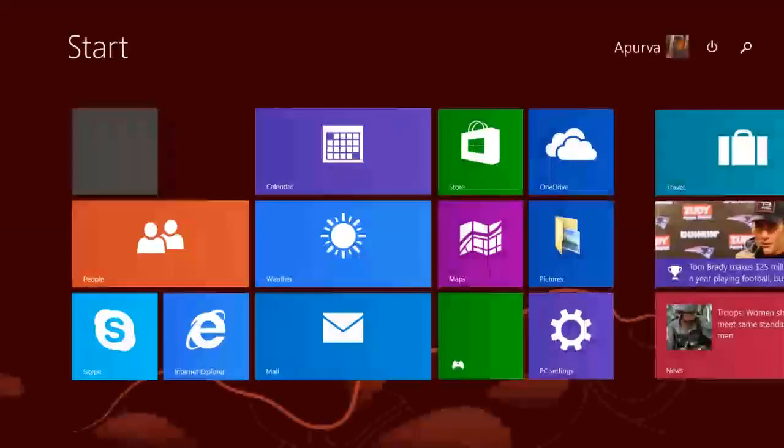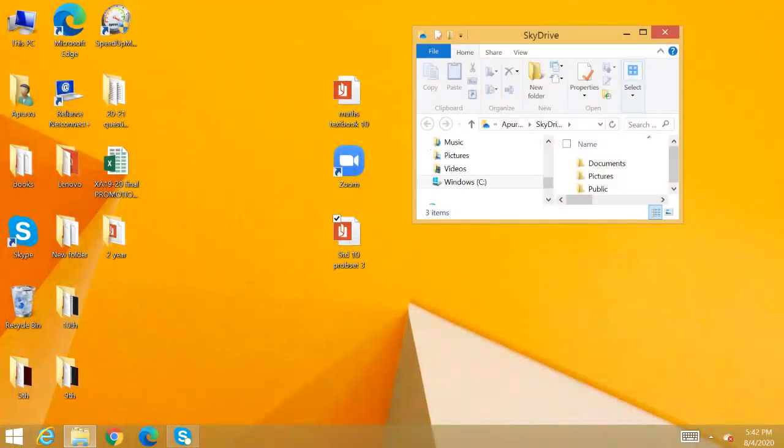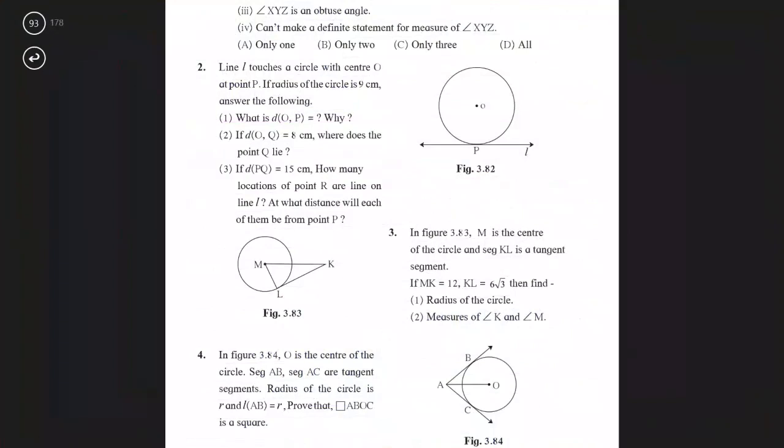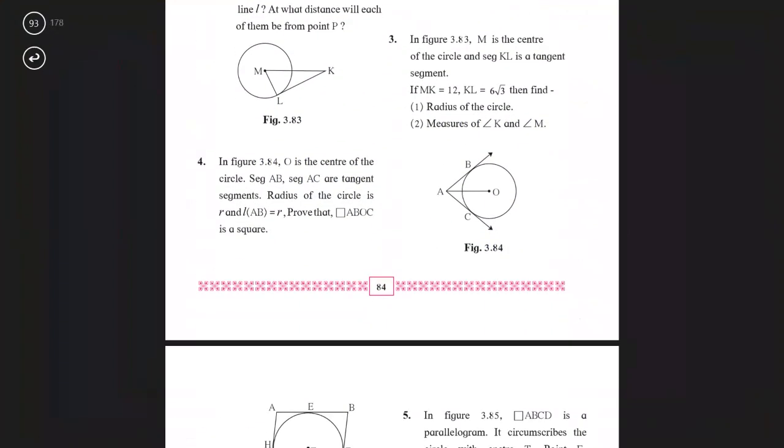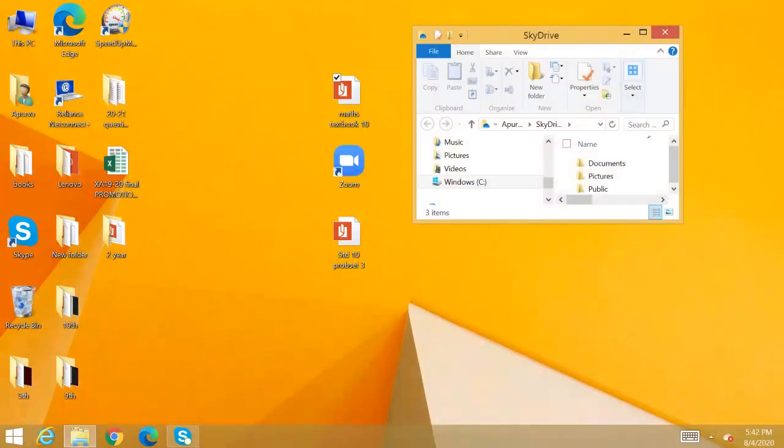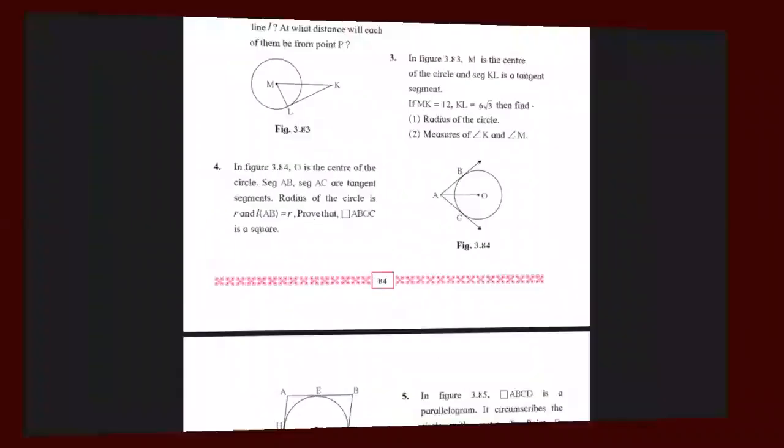Next, question number 3. In the figure, M is the center of the circle and segment KL is a tangent segment. So how much will be angle MLK? It will be 90 degrees because ML is the radius, LK is the tangent. Okay. If MK is equal to 12, KL equal to 6 root 3, find the radius of the circle. That means we have to find out what is ML. And you also have to find the measure of angle K and angle M. So here we use the 30, 60, 90 degree triangle theorem to solve that sum.